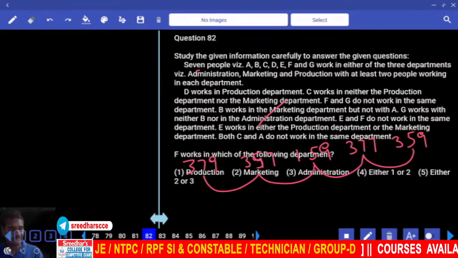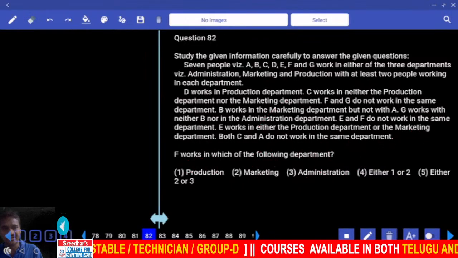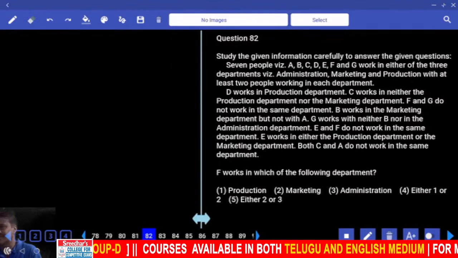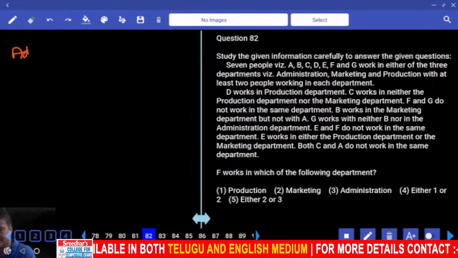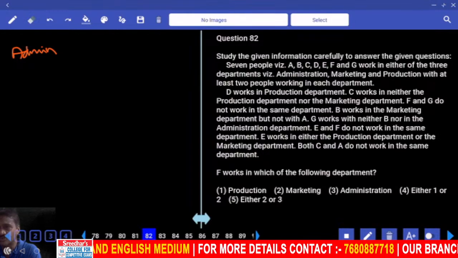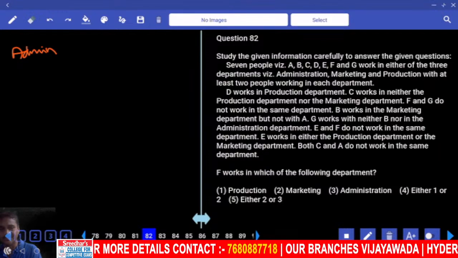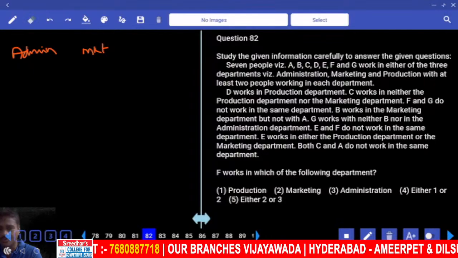Then 82. Now in this 82, there are 7 people working in 3 departments: admin, marketing and production. First or the second priority? Definitely first priority. Admin, and it comes in which category? Common parameter distribution. And what's the diagram? The diagram must be divided among 3 different departments: admin, marketing, and next one, production.